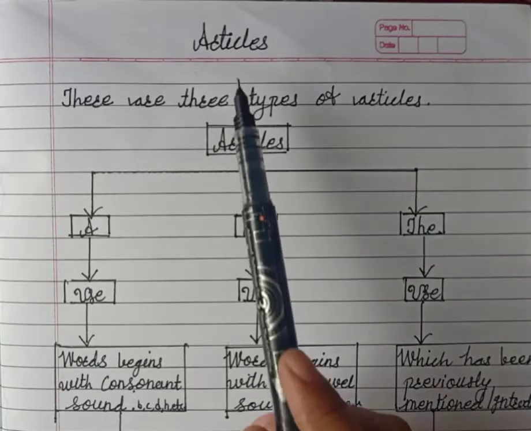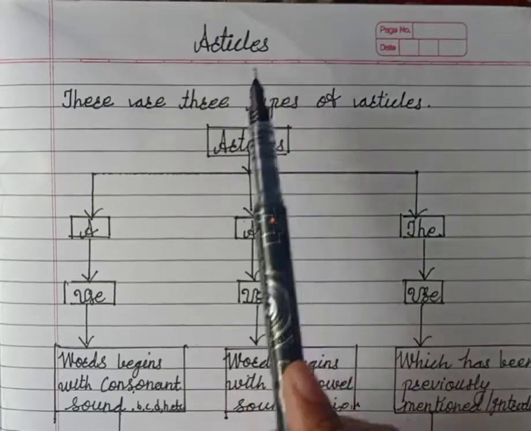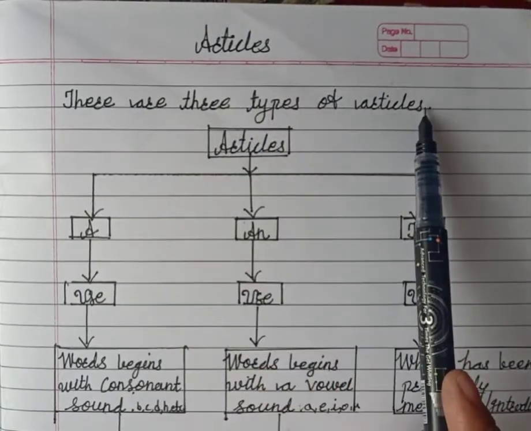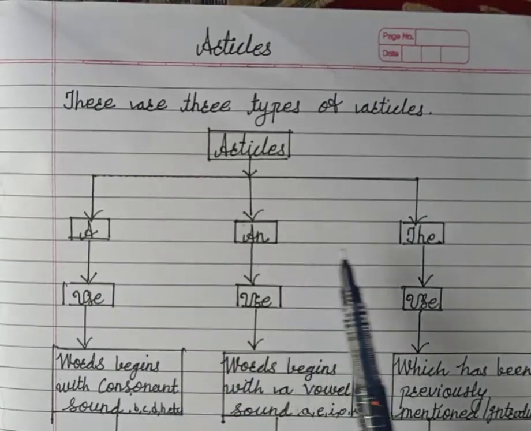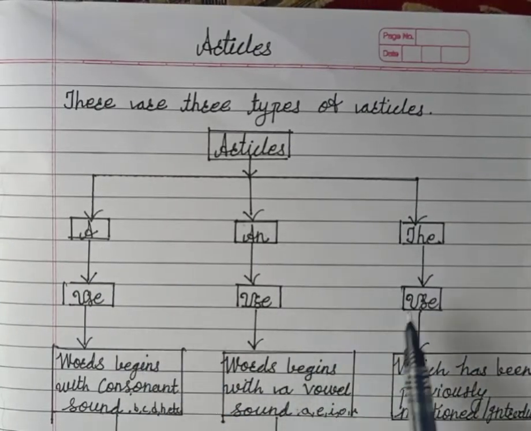Today we are going to learn a grammar topic: articles. Basically, there are three types of articles in English. Which are these articles? A, an, and the. So let's learn the use of them.